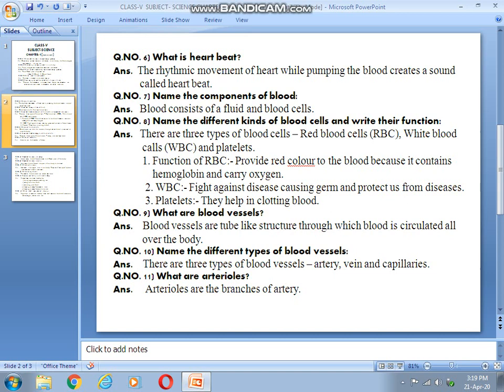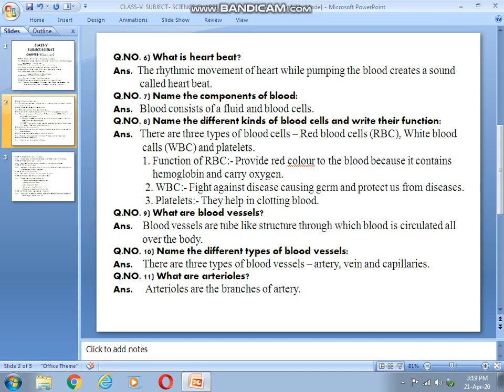Blood consists of 2 types of components, fluid and blood cells. Now question number 8, name the different kinds of blood cells and write their functions. That means what are their functions? There are 3 types of blood cells, RBC, that is red blood cells, WBC, that is white blood cells, and platelets.